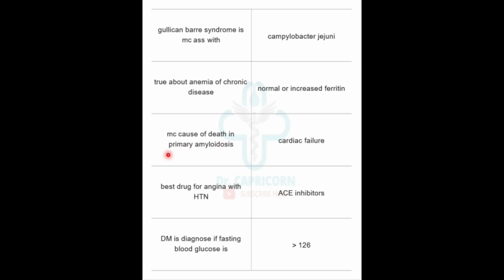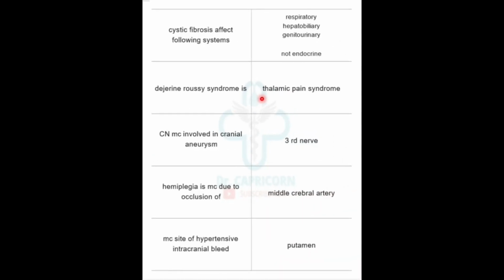Most common cause of death in primary amyloidosis is cardiac failure. Best drug for angina with hypertension is ACE inhibitors. Diabetes mellitus is diagnosed if the fasting blood glucose level is more than 126 milligram per deciliter. Cystic fibrosis affects the respiratory system, hepatobiliary system, and genitourinary system. But cystic fibrosis does not affect the endocrine system.